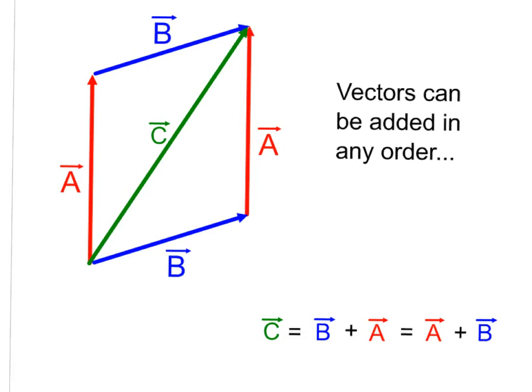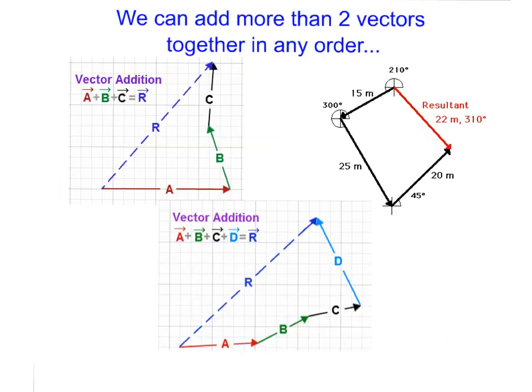Vectors can be added in any order. So as far as order of operations goes, you can see that if we take vector B plus vector A, the resultant is vector C. Or we could take vector A first and then vector B. The resultant is still vector C. We can add more than two vectors together in any order, so we can add here 3 different vectors being added. It does not matter the order of those. The property is the same, that we can add them in any order.